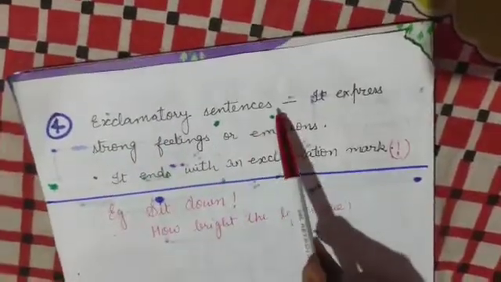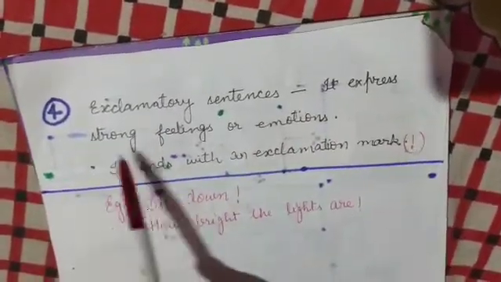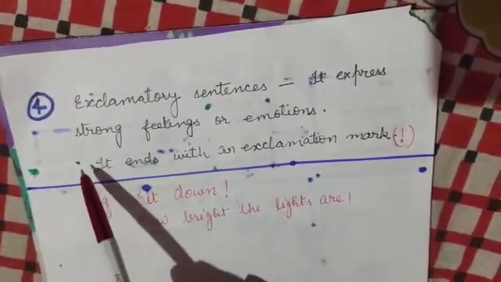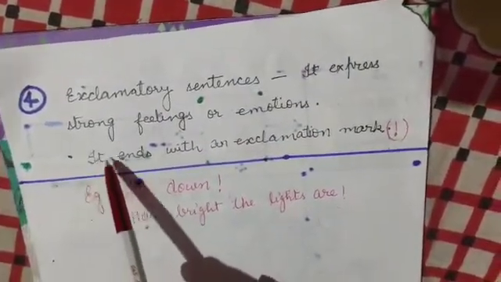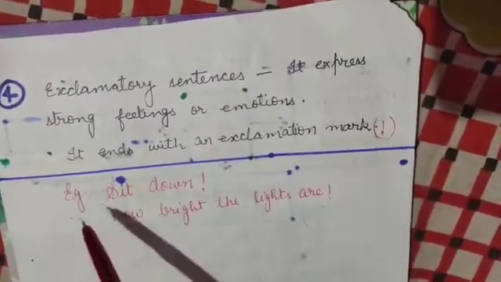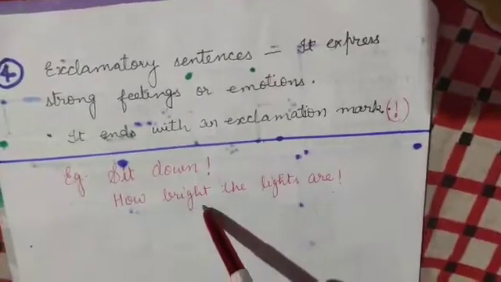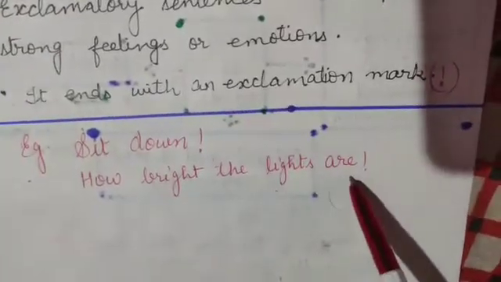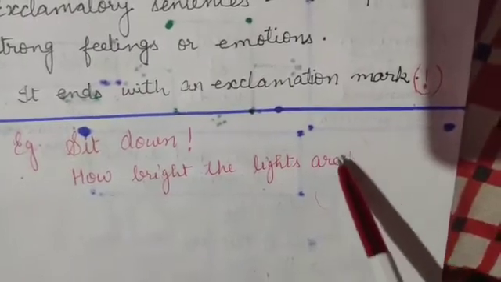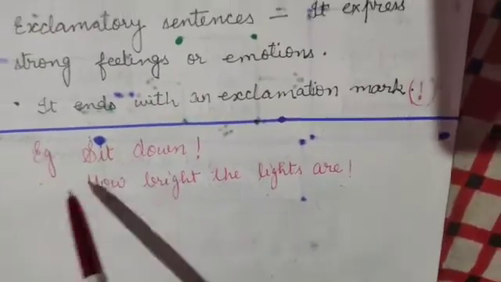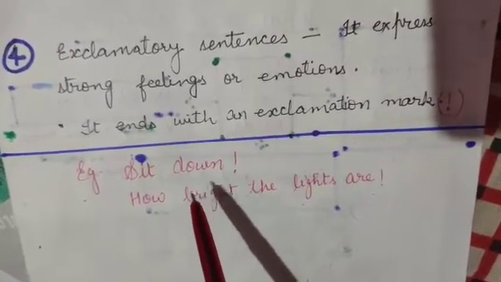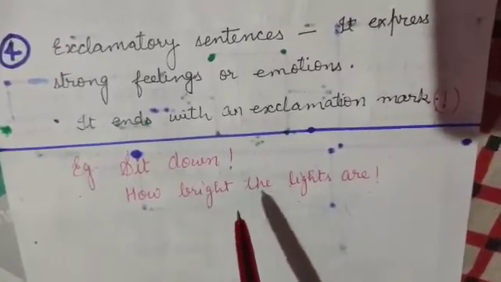The sentence starts with a capital letter, and at the end of the sentence we see an exclamation mark. Example: "How bright the lights are!" At the end of the sentence we have to put an exclamation mark. "Sit down!" Sometimes short commands also end with an exclamation mark.